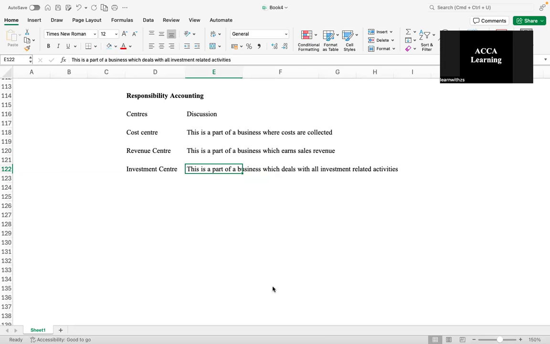Because why? When will you make an investment? When you earn some kind of profit. It is somehow indirectly also controlling your costs and your revenue, because you incur a cost, you make a revenue, right? Out of the revenue, if your revenue outweighs your costs, you will make a profit. And that particular profit is invested.